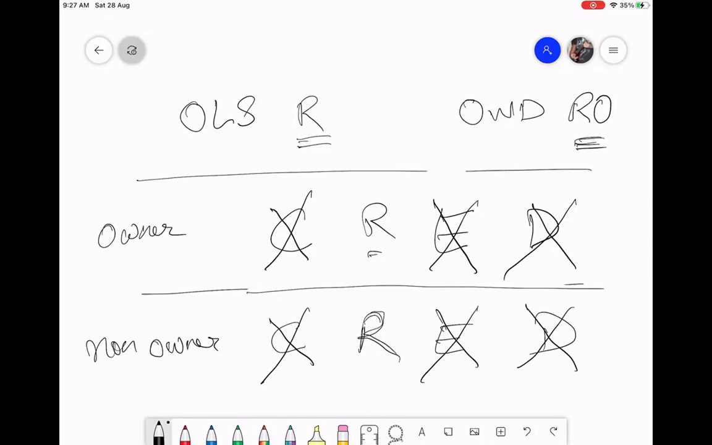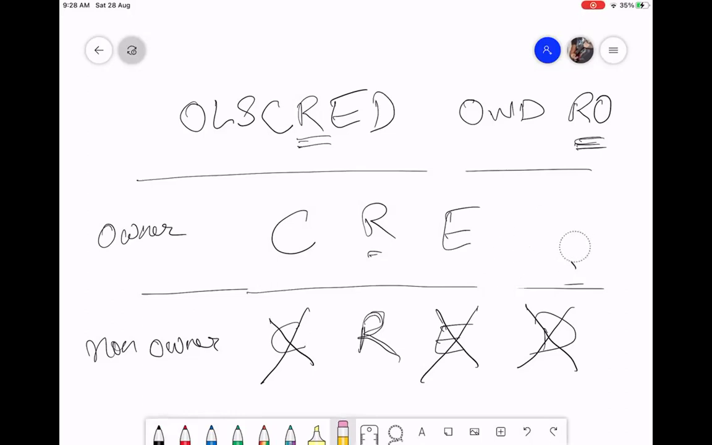Got it. What about now? Now owner can create. What about the non-owner? Cannot. What about now? Owner can edit. What about the non-owner? Still can't. Now owner can delete. Clear for everybody?